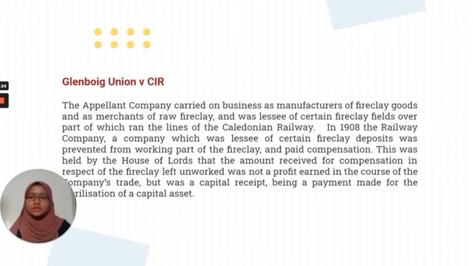The example that I will explain is Cambridge Union versus CIR. The appellant company carried on business as a manufacturer of fire clay goods and as a merchant of raw fire clay, and was leased by Caledonian Railway. In 98, Caledonian Railway prevented the appellant company from working part of the fire clay, and they paid the compensation.